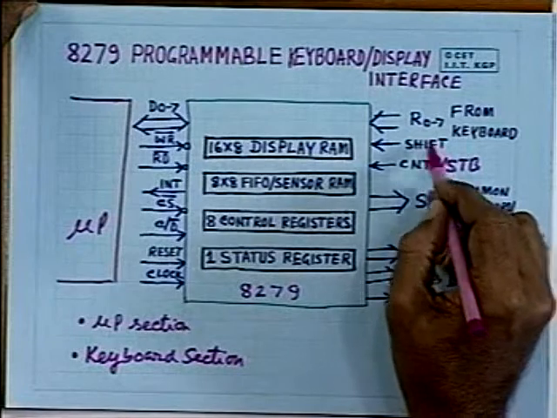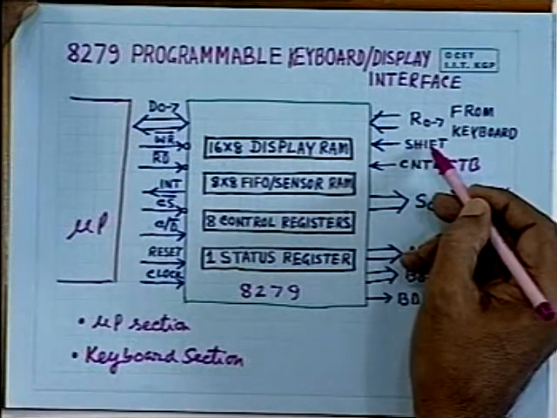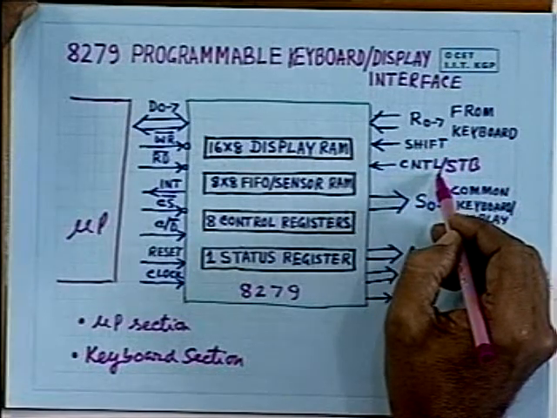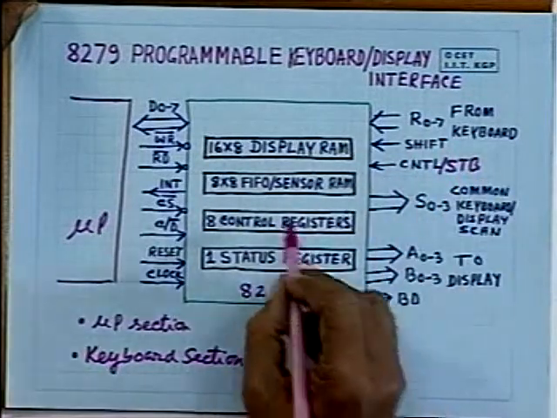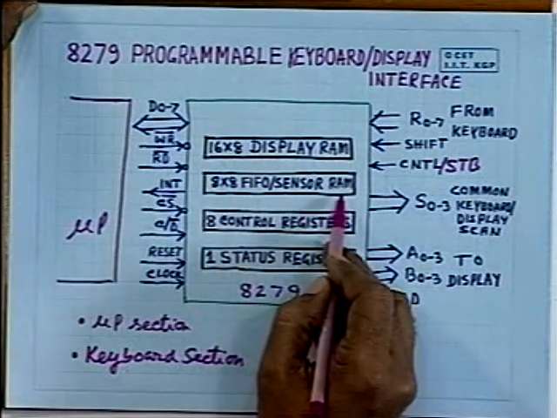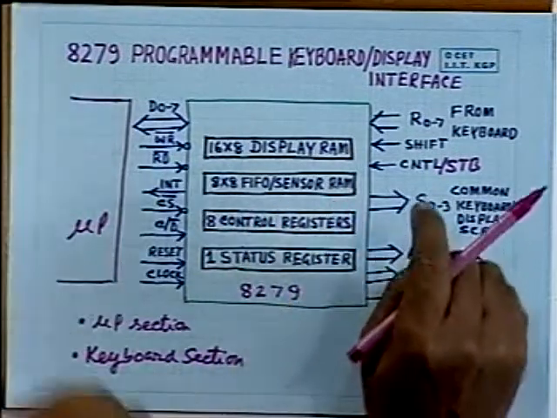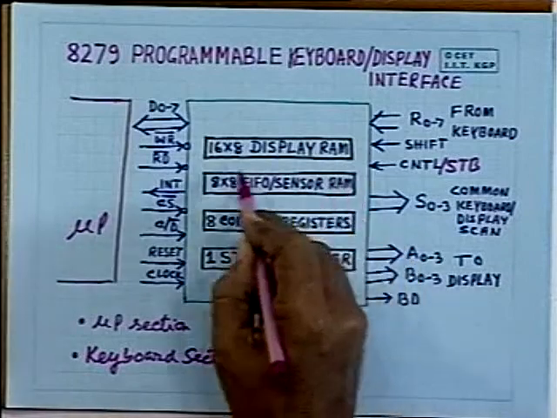These lines are also coming from the keyboard, and essentially with the help of these lines you can shift the keyboard data and control register, and the information that is being sent from here is stored in an 8 by 8 FIFO sensor RAM, first in first out sensor RAM. That means you can enter 8 keyboard information and it will be stored here.